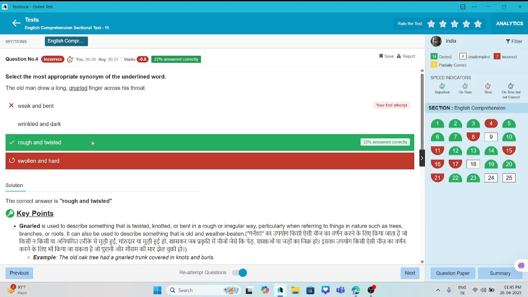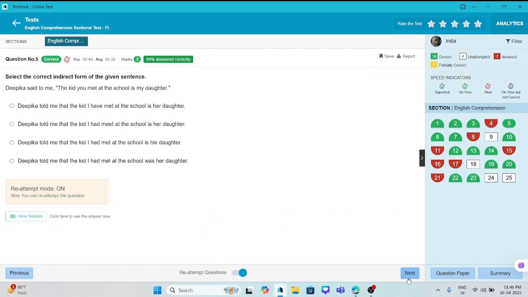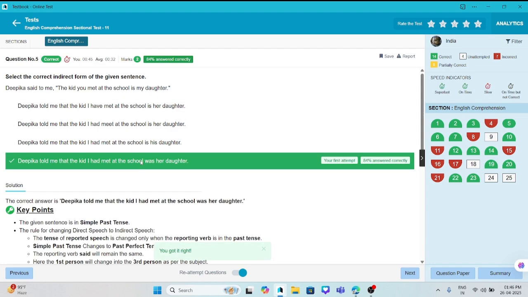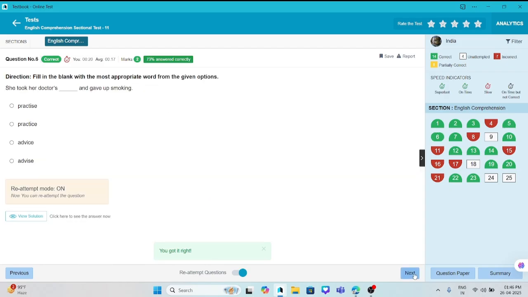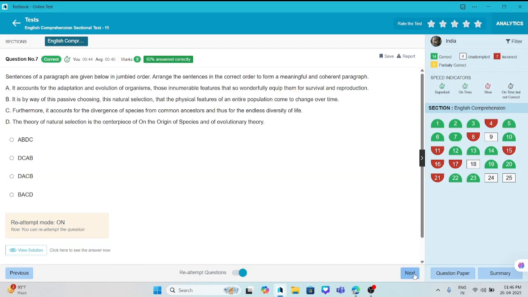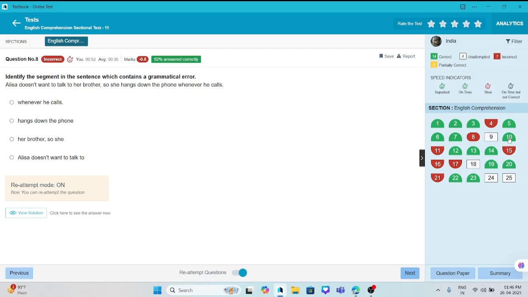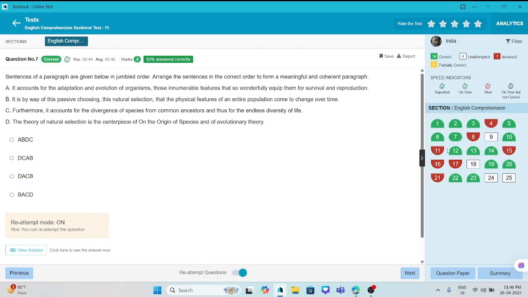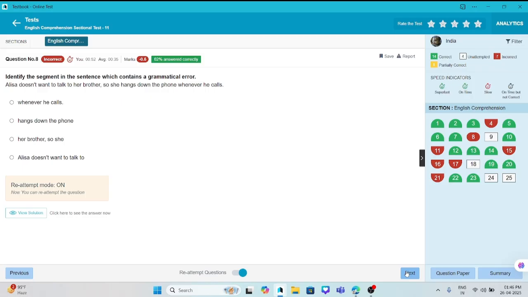I need to attempt more tests and attempt them earlier. This was right and we changed it and that was correct. 88% is the correct practice and I got this right, and this also I got right. Let's move forward. So which ones are wrong here?